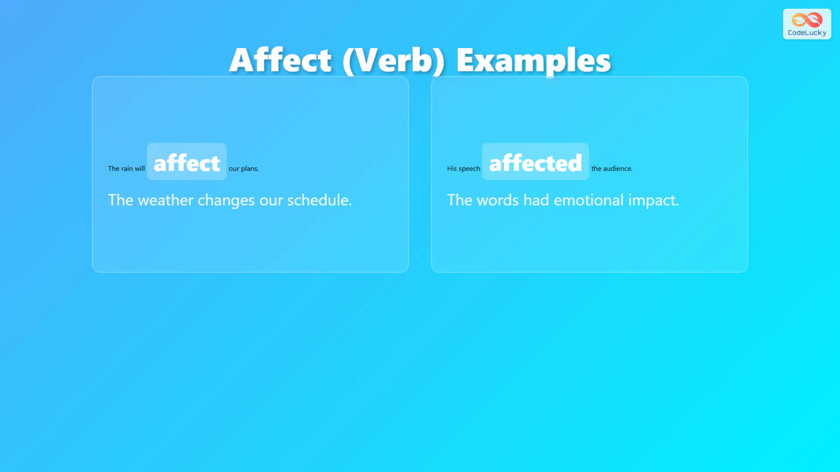Let's look at affect as a verb. When we say the rain will affect our plans, we mean the rain will change or influence our plans. That's an action. In another example, his speech affected the audience means his words had an emotional impact on the listeners. Again, it's showing action or influence.